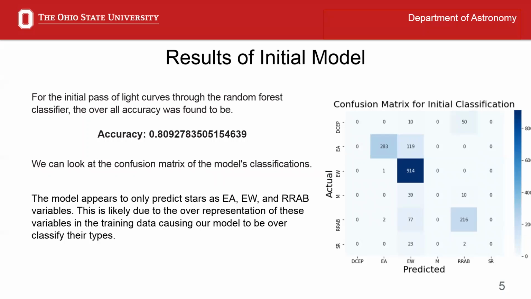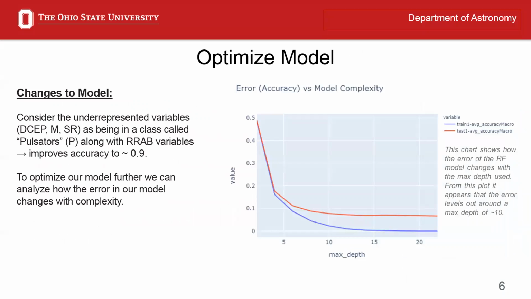To further analyze the results, we can look at the confusion matrix of the model's classifications. As you can see, it appears that the model only predicts stars as EA, EW, and RAB variables. This is likely due to the overrepresentation of these variables in the training data, causing our model to overclassify their types. To combat this sampling issue, we can consider the underrepresented variables, Cepheids, Miras, semi-regular variables, as being in a class called pulsators, along with the RR Lyrae variables. Doing this improves accuracy to roughly 90%, which is a big improvement from the first test.